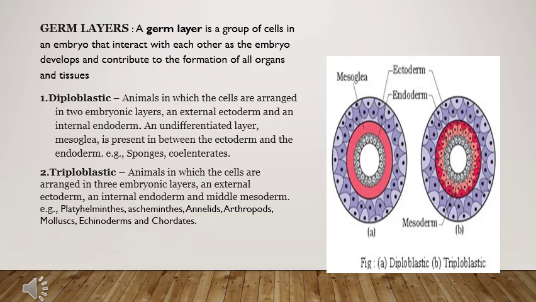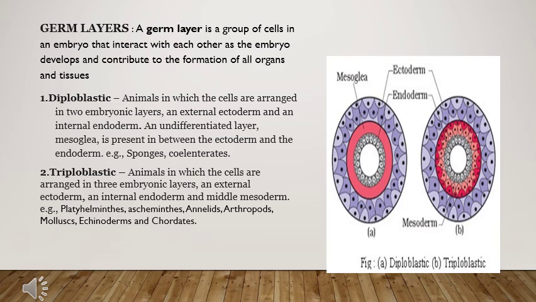The next basis of classification is germ layers. So what are germ layers? The germ layer is a group of cells in an embryo that interact with each other as the embryo develops and contribute to the formation of all the organs and tissues. Means germ layers are groups of cells in the embryonic condition that help in the formation of the other tissues and organs.